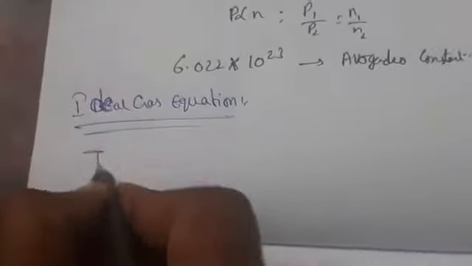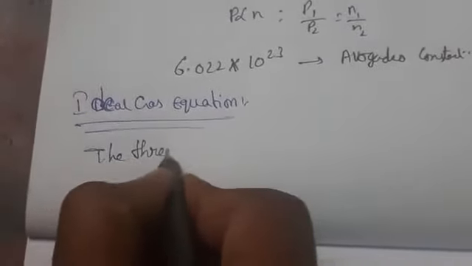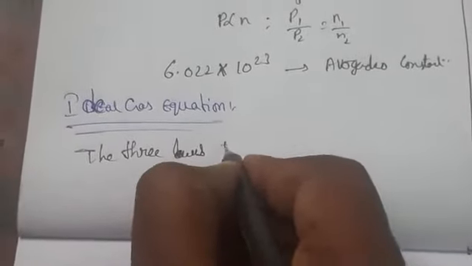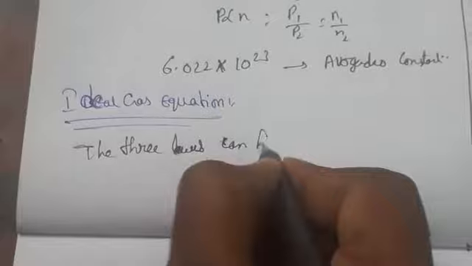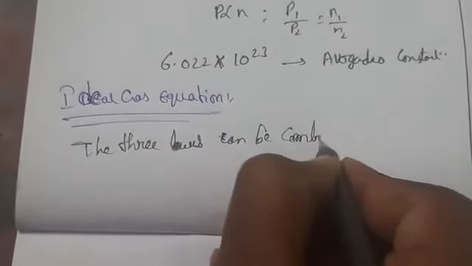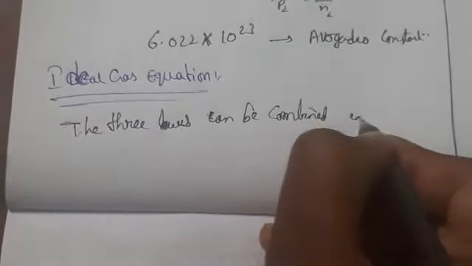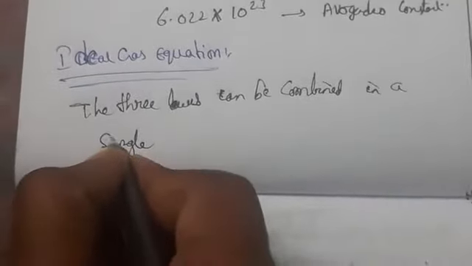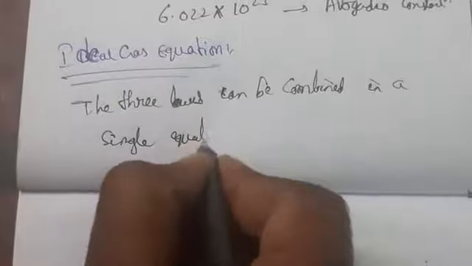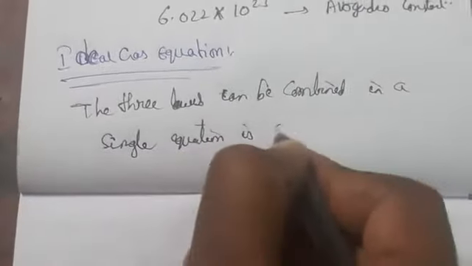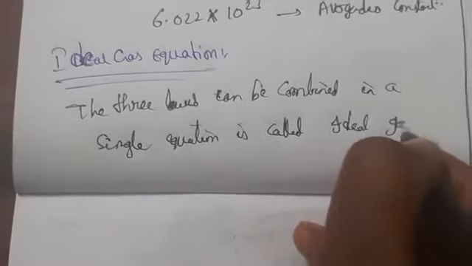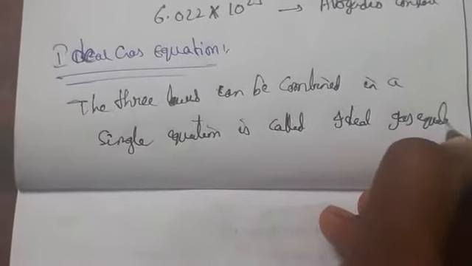So what we can say? The three laws can be combined in a single equation, it's called the ideal gas equation.